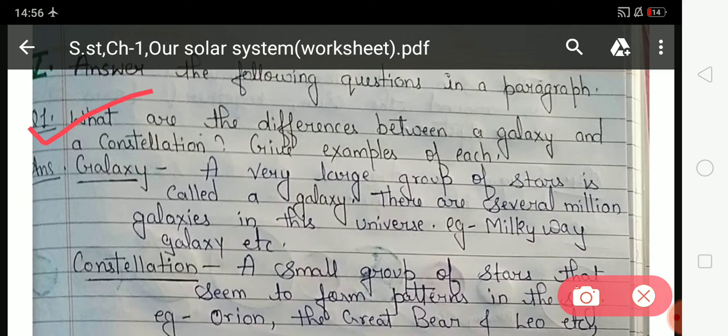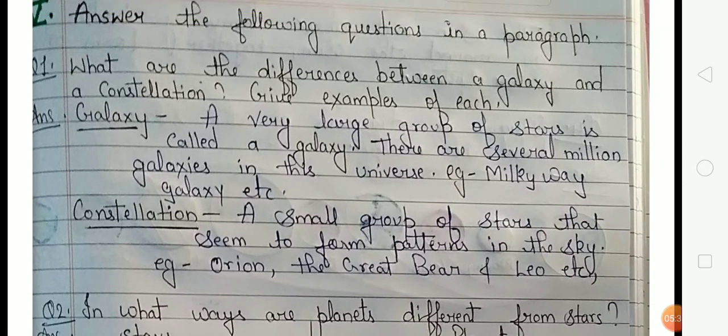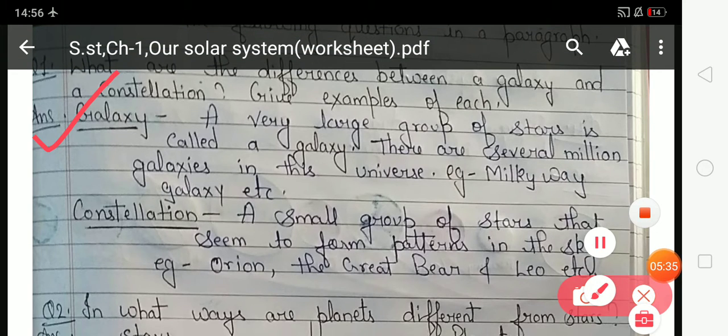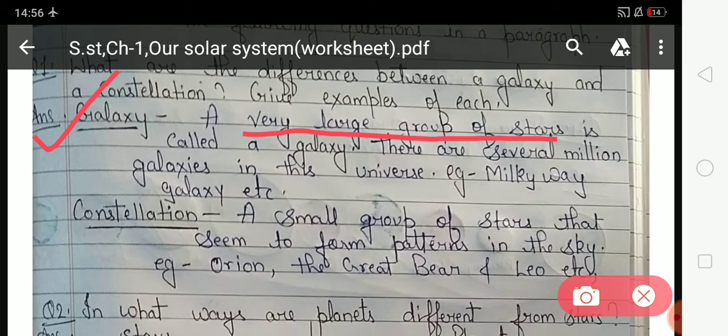So in question number 1 you have to write about the difference between a galaxy and a constellation. So look at the answer. First of all, we will discuss the galaxy. A very large group of stars is called a galaxy. There are several million galaxies in this universe.